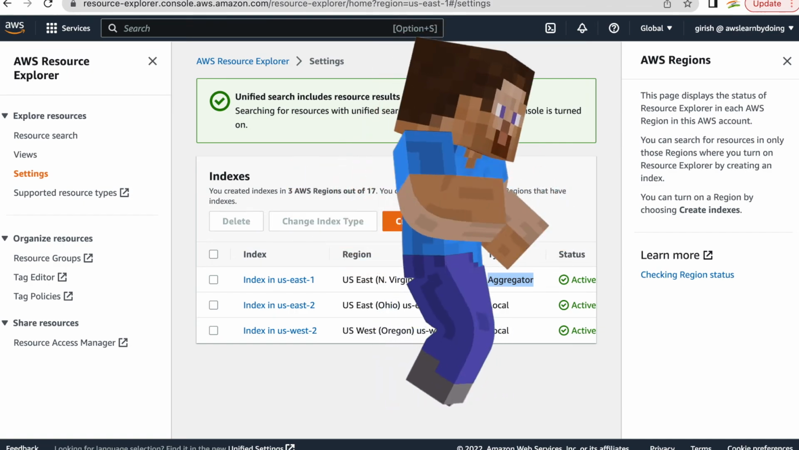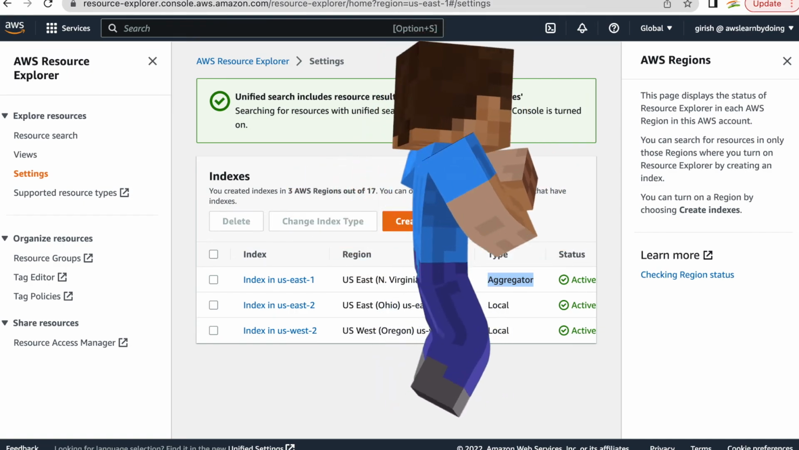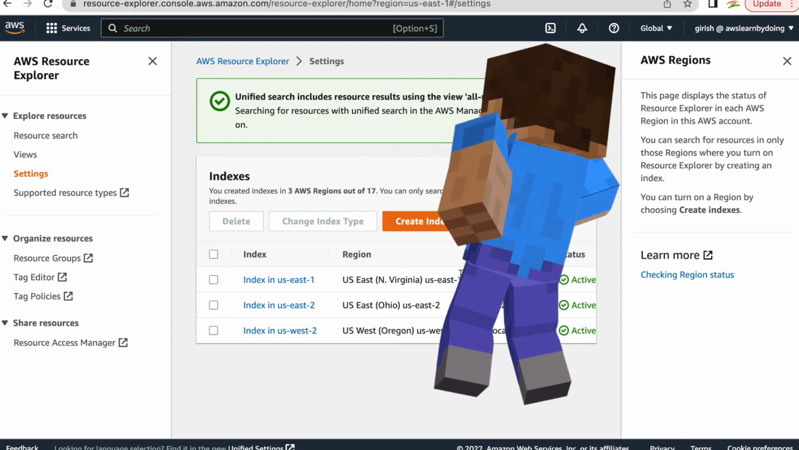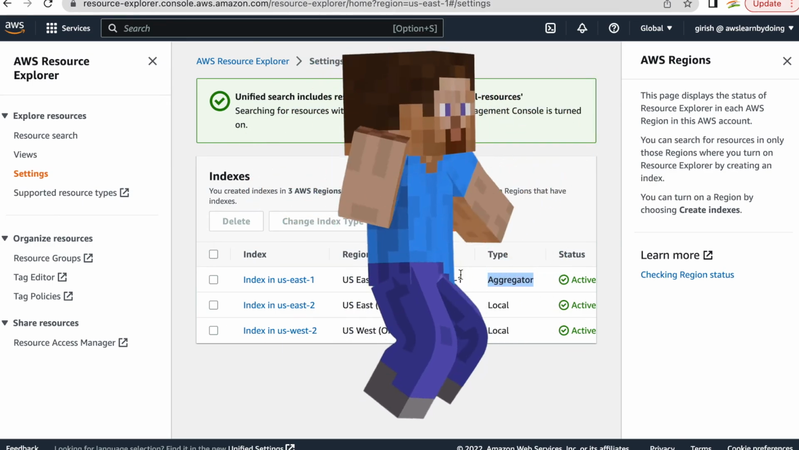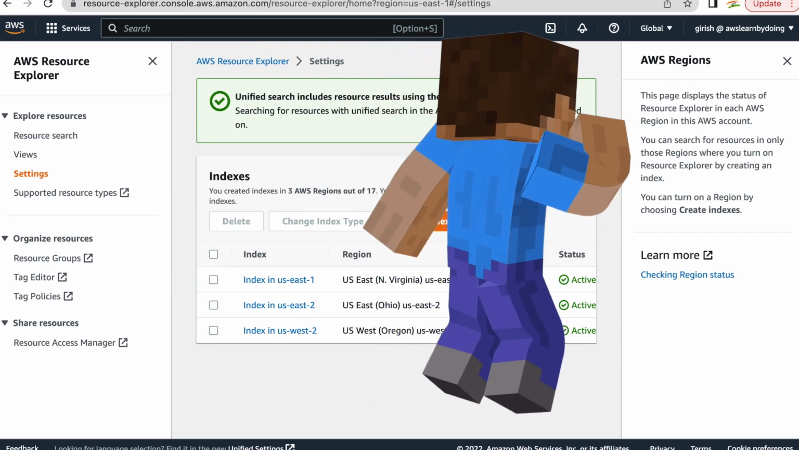Yeah, so that's it. I think that is enough exploration in a single tutorial. For now, this looks like a great service. So keep exploring and keep learning. Thank you. Bye for now.